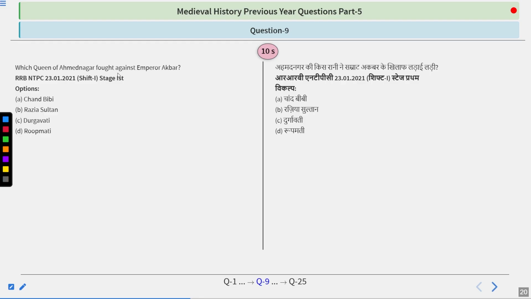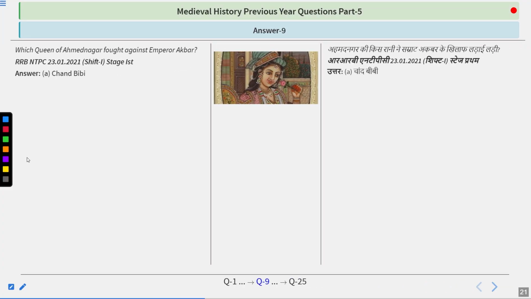Which queen of Ahmednagar fought against Emperor Akbar? Options are Chand Bibi, Razia Sultan, Durgavati or Roopmati. Try to find out the answer, guys. And you're right. The answer is Chand Bibi.